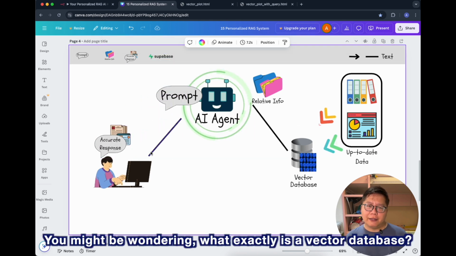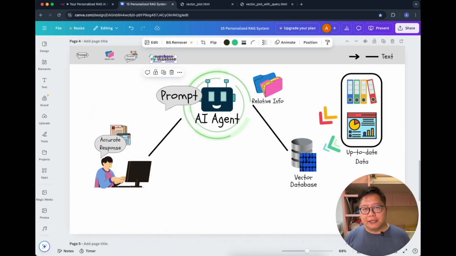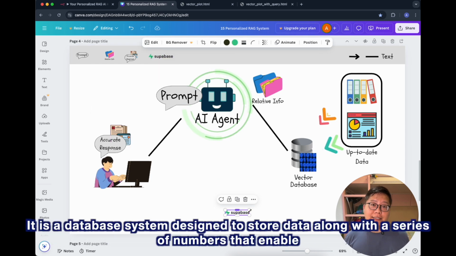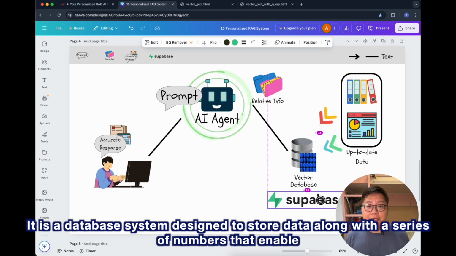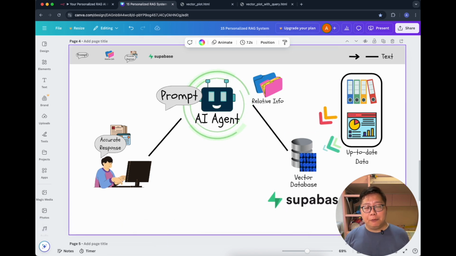You might be wondering, what exactly is a vector database? It is a database system designed to store data along with a series of numbers that enable efficient searching.